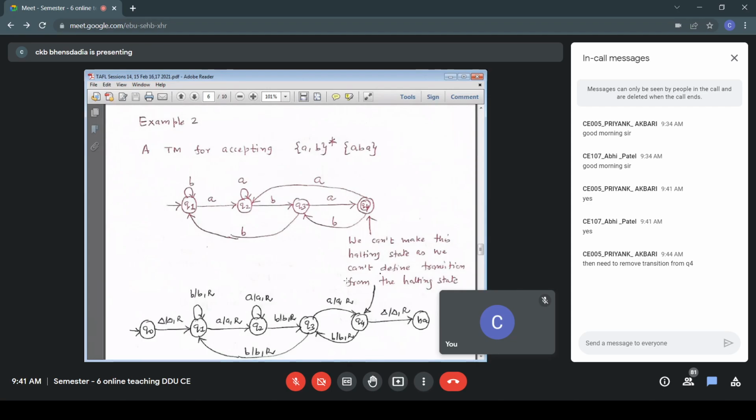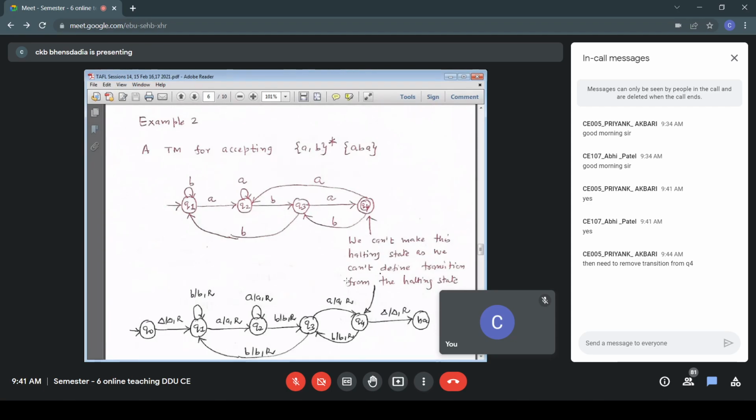After my input is over, I have an infinite number of blanks. The structure of the tape is: the content of cell number 0 is blank, and then from cell number 1 onwards my input is written.